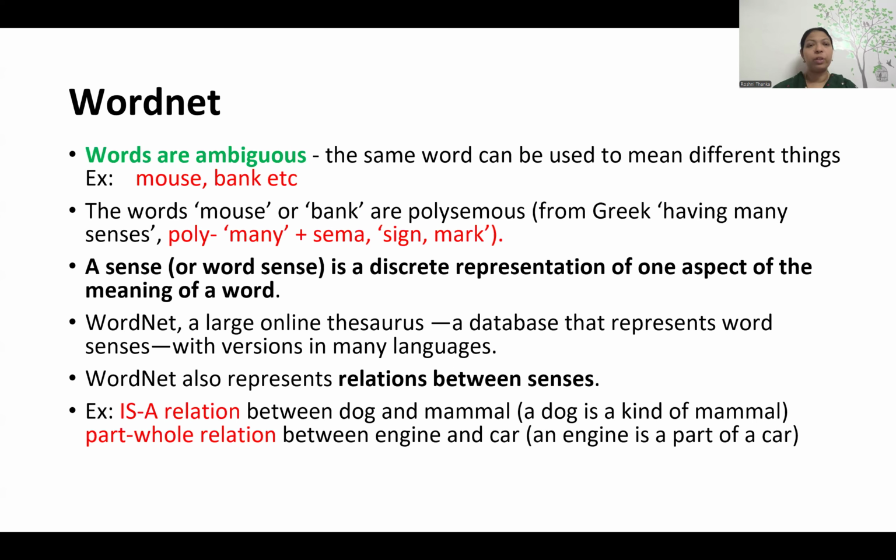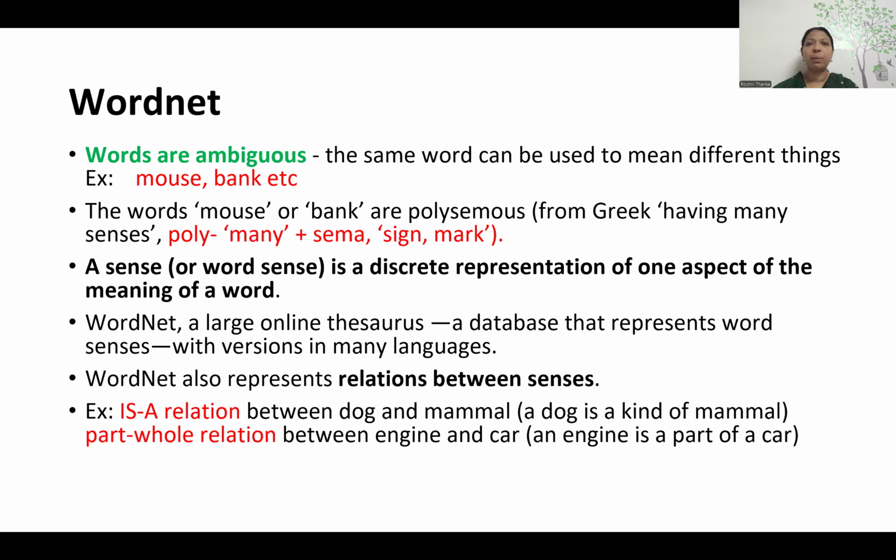Before that, let us discuss one more thing, the WordNet. WordNet is a corpus of words, or a collection of words, I can say. So when I say many words in a particular language, the words even have so much ambiguity. That's what we are going to discuss here. Ambiguity means when we have more than one meaning or representation, we say it is ambiguous. In English, many words are of this kind.